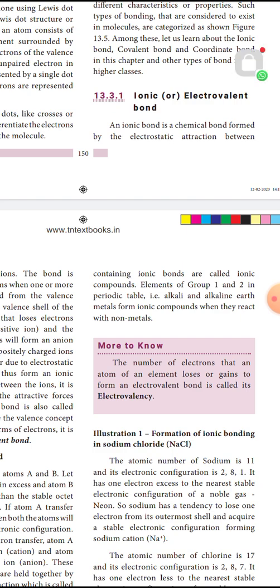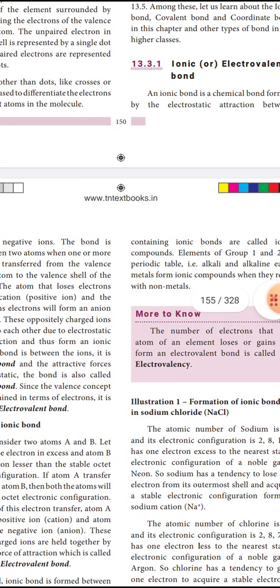For example, if we have a hydrogen atom and an oxygen atom, the hydrogen atoms transfer their electrons to the oxygen atom. So, if we transfer electrons from one atom to another atom, that is why ions get formed.